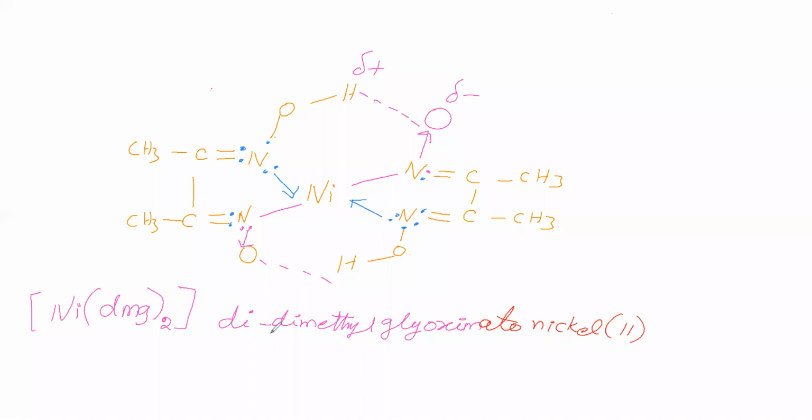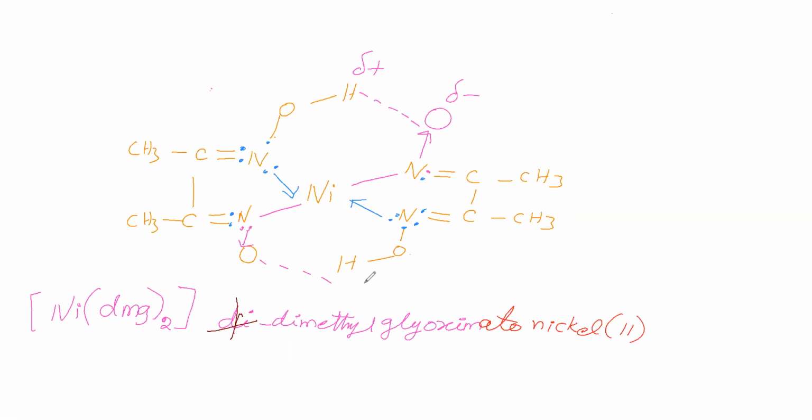Now, this ligand has the word di in it. When the ligand itself has di, tri, tetra like this, then we should not use di for this 2. Therefore, we have to remove this di. Why do we have to remove this di? Because the ligand name has the word di.